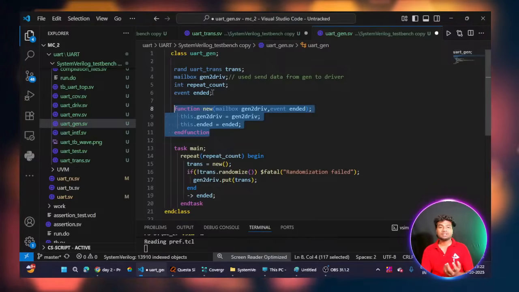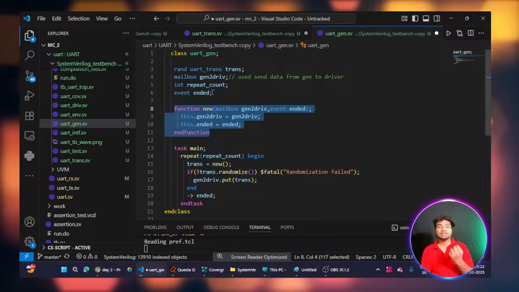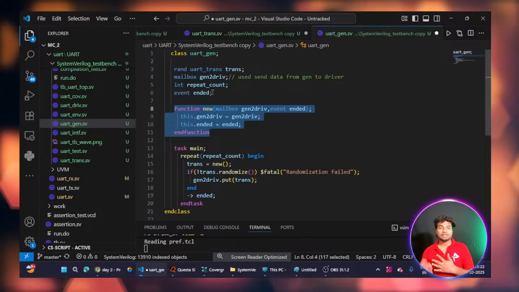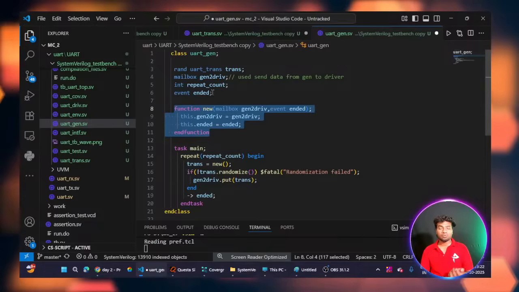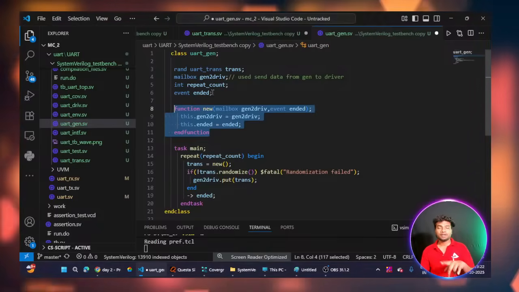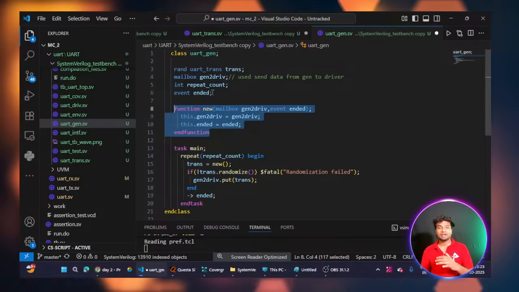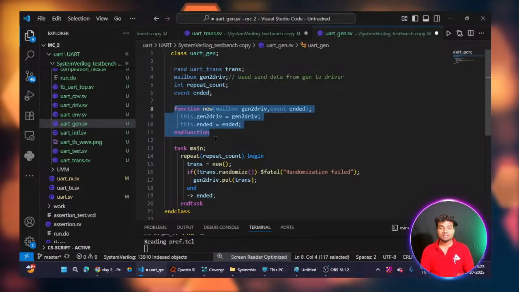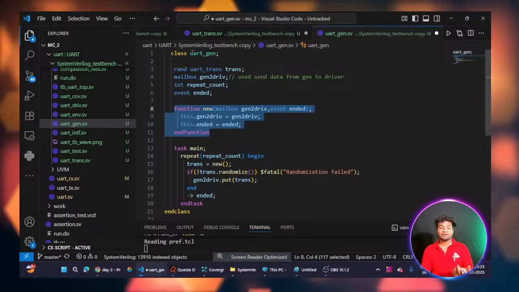Previously, we implicitly allocated the memory inside our simulation block, the initial begin block, in the top module. So people may know this: a equals new open bracket close bracket. This is a way of allocating memory for the class object. But here is a second way of allocating the memory for this class.